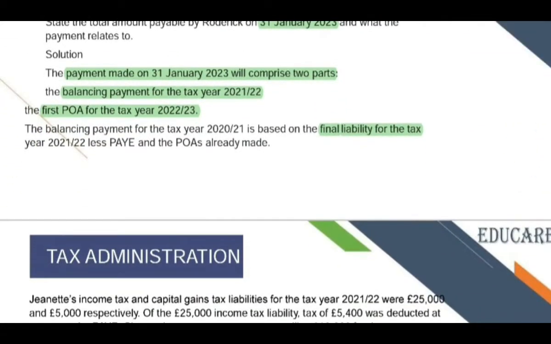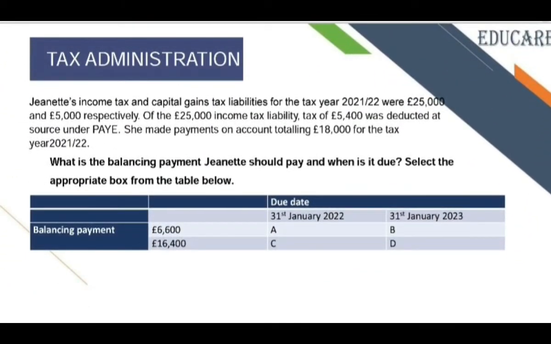Continuing from our topic, balancing payment and payments on account. The next question is: Chine's income tax and capital gains tax liabilities for the tax year 21-22 were 25,000 and 5,000 respectively. Of the 25,000 income tax liability, tax of 5,400 was deducted at source under the pay as you earn system. She made payments on account totaling 18,000 for the tax year 21-22. What is the balancing payment Junaid should pay and when is it due?